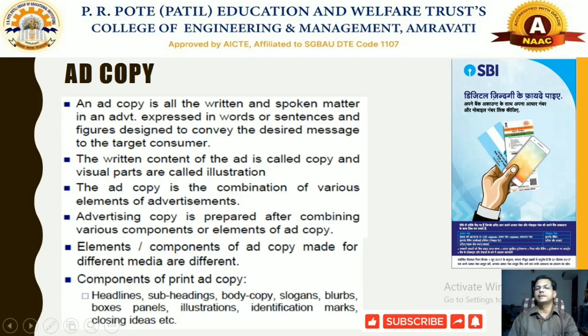Whatever elements have been used, combining all of them together, we prepare the advertisement copy. Various elements of the advertisement copy or layout will be made for different advertisements in different media. Considering the components of print ad copy, you will find almost all types of elements of advertisement in the advertisement copy.